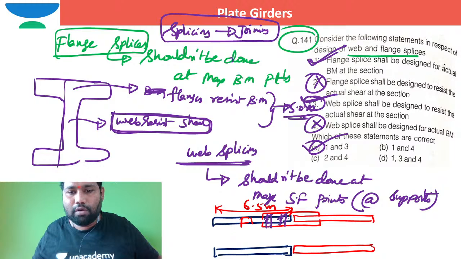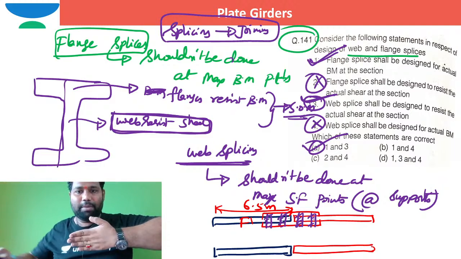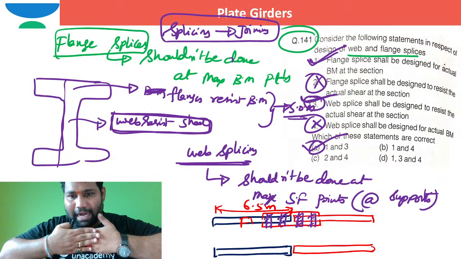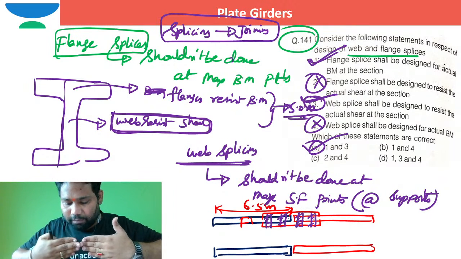I am not lapping this one. Lapping is keeping one plate over another. This is splicing.